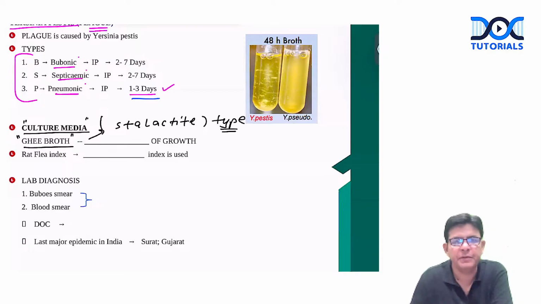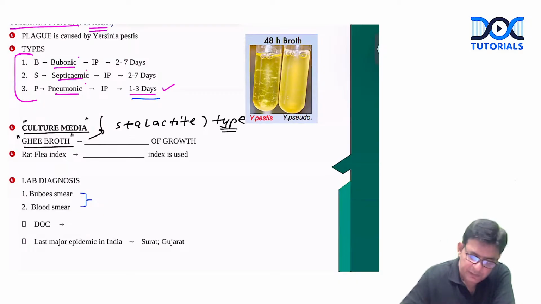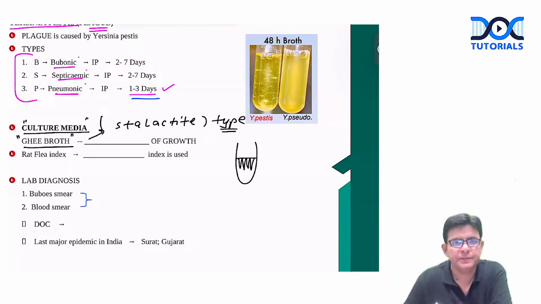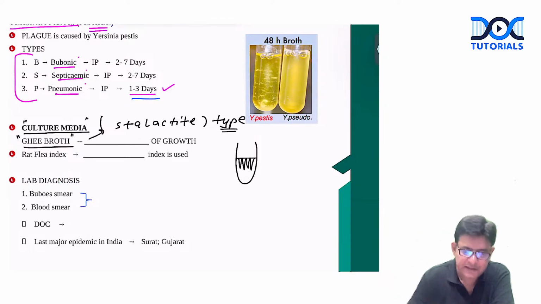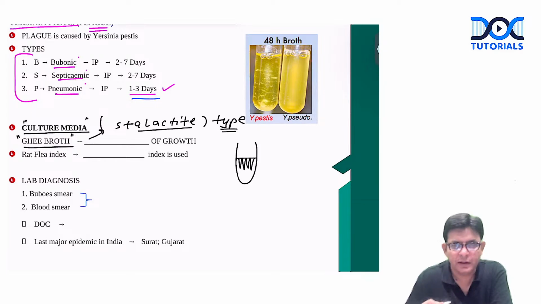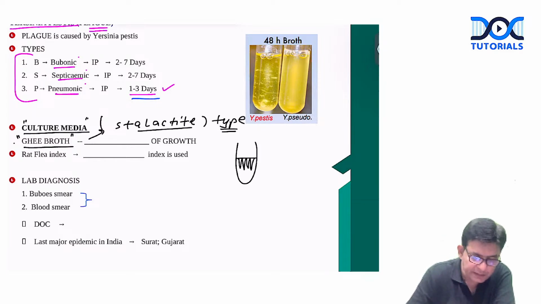And what is a stalactite type of growth? Suppose a test tube is there with ghee in it, and you put in Yersinia pestis. It grows like this with conical projections. This is termed a stalactite type of growth. And this happens in which particular culture media?